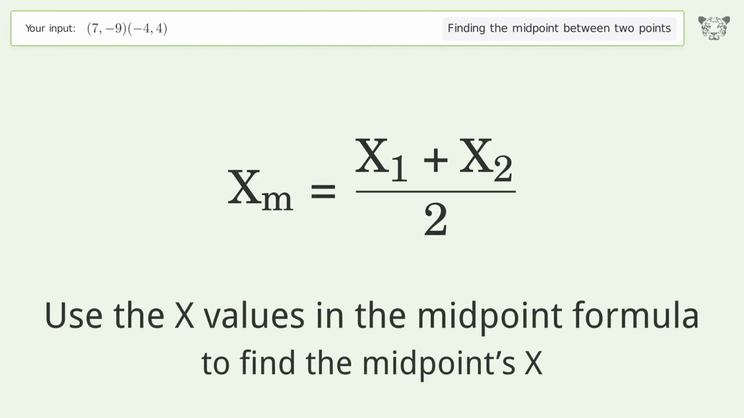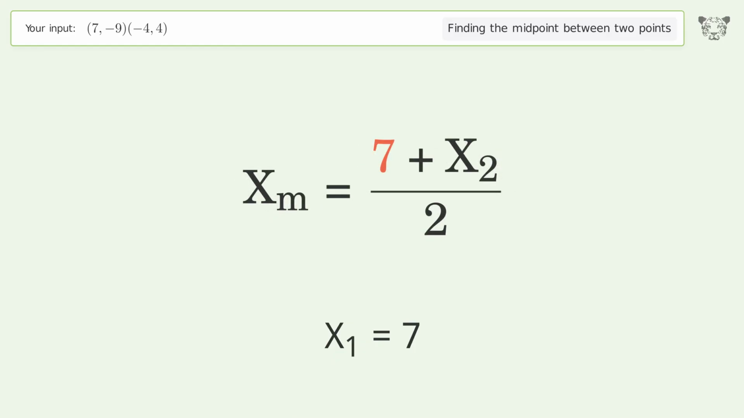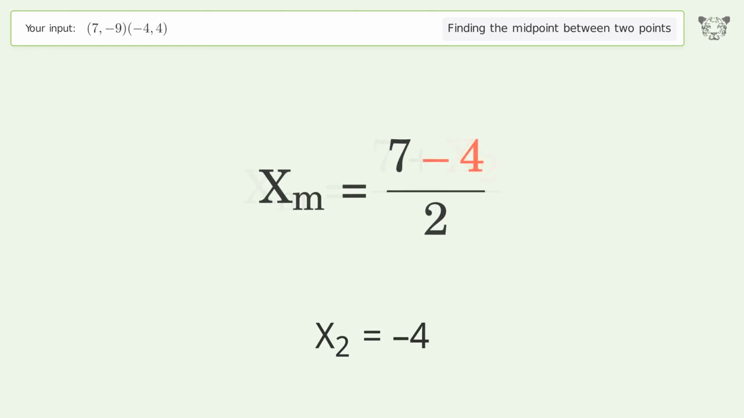Use the x values in the midpoint formula to find the midpoint's x. x1 equals 7. x2 equals negative 4. Simplify the arithmetic.